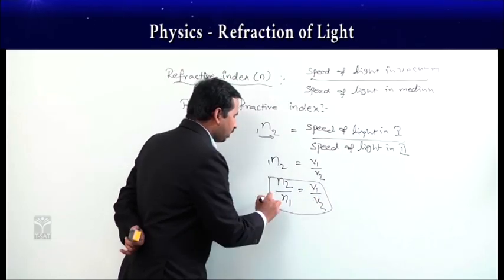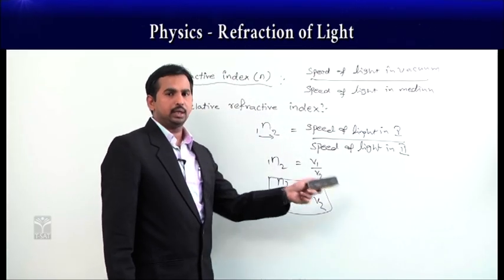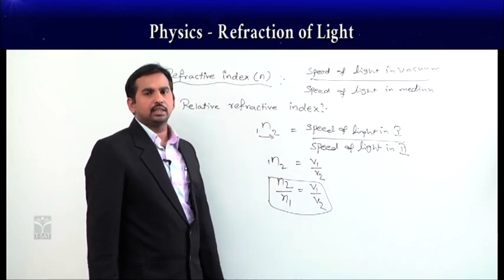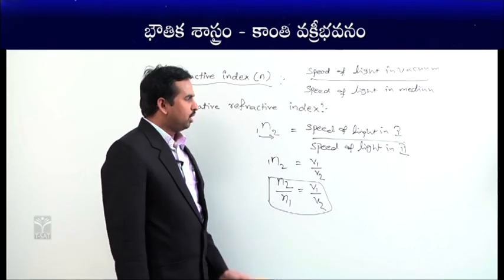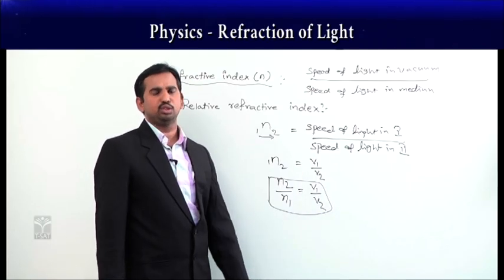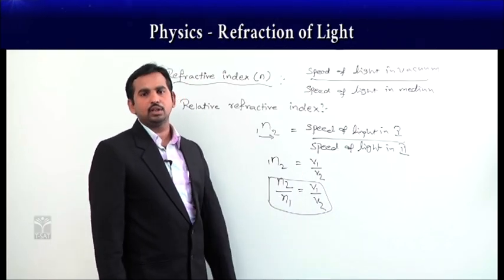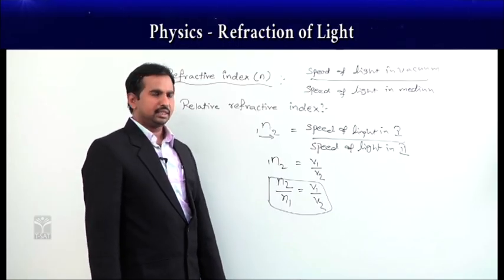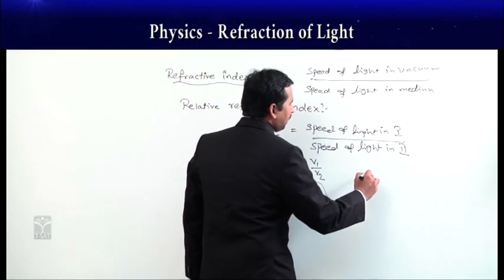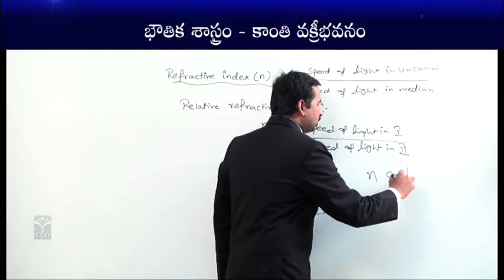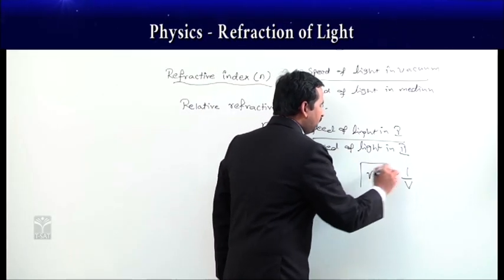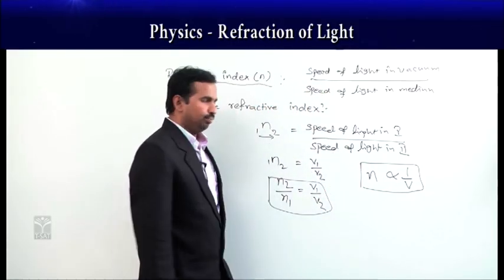If you see the ratio here, both are inversely related, which means that the refractive index and the velocity of light in the given medium are inversely proportional to each other, which is a very important relation for our entrance exams. So n is inversely proportional to the speed of light in the given medium.